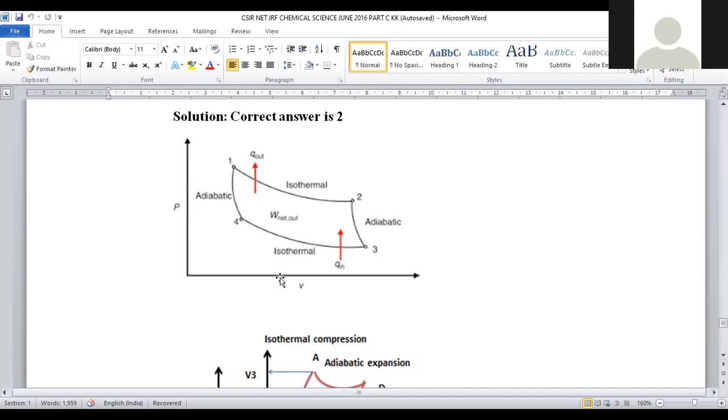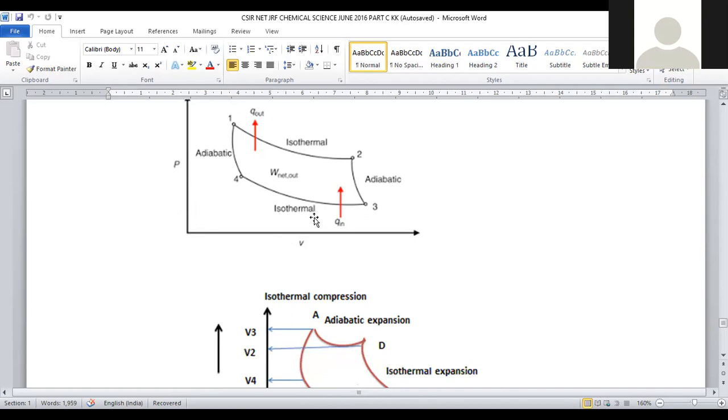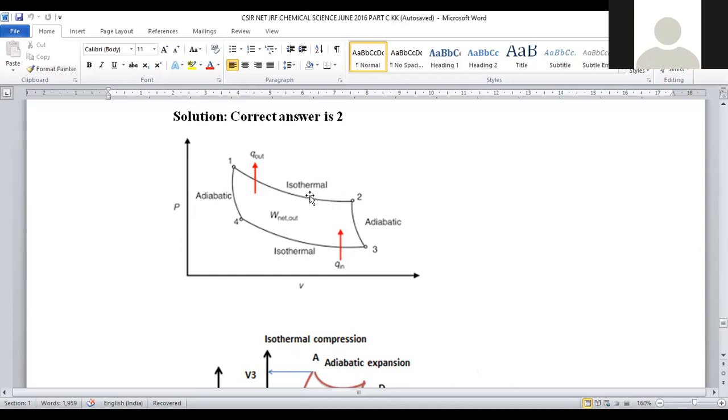Then 3 to 4, it is denoted as C to D. This is called isothermal compression. Then 4 to 1, it is called adiabatic compression, right? So here, first let us see what is meant by isothermal, what is expansion, what is compression.